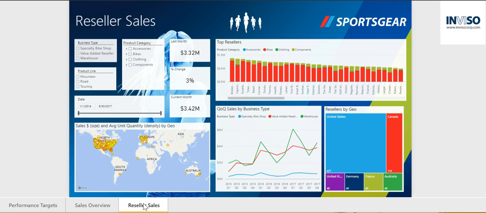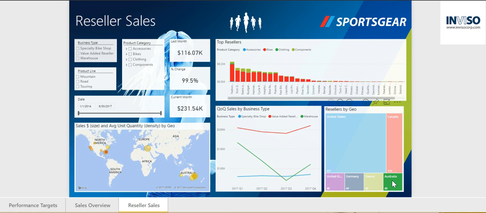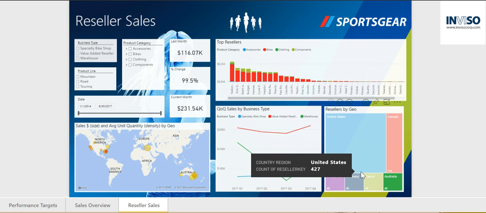Over on the reseller tab in the report, we also see that there are a limited number of reseller locations in Australia. As an executive, I may want to do an analysis of what is making the top resellers successful and then follow up with my business development team on expansion opportunities based on the insights I find.